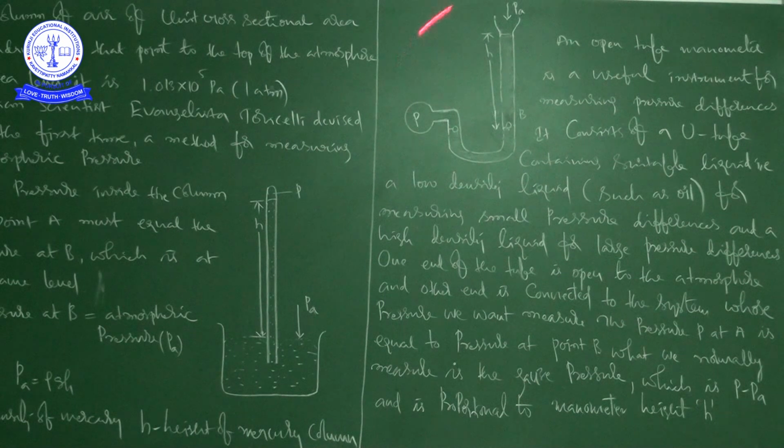After completion of this is the manometer, and in these two places commonly I told you one point, that at the same level of fluid, the pressure will be the same, and the atmospheric pressure at sea level is 1.013 × 10^5 Pascal. Meanwhile, while discussing this information, we got different units: one torr is equal to 133 Pascal, and one bar is equal to 10^5 Pascal.